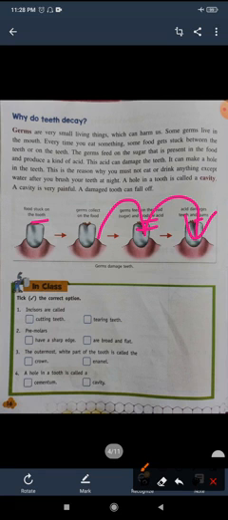Okay, now don't lie to your mother that you brushed. If you haven't, then please brush your teeth twice a day.